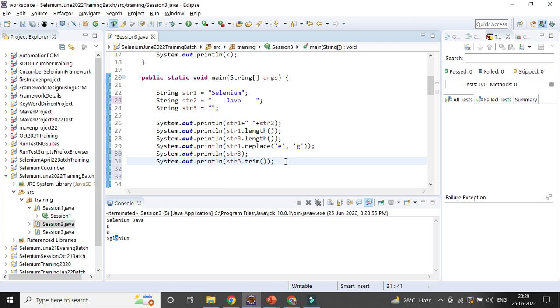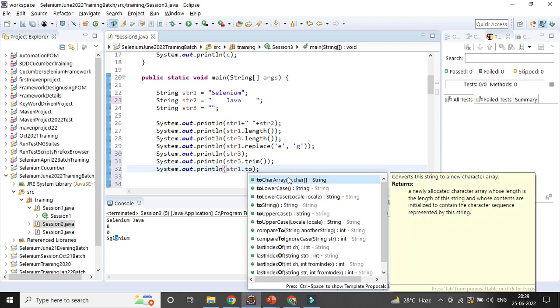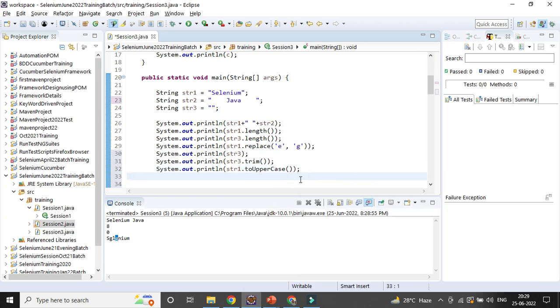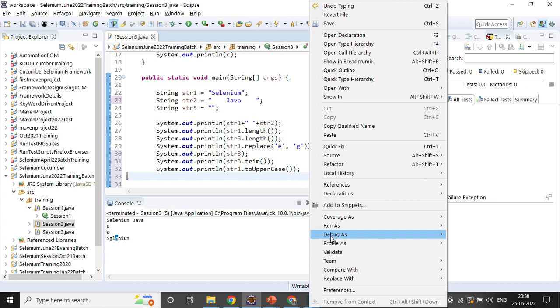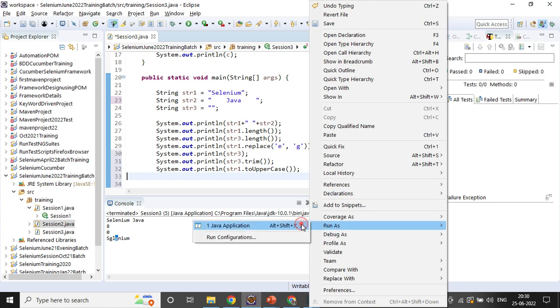That is called trim. And you can change case with string1 dot toUpperCase, so it will be all uppercase. Let's try to run my code and see what is happening here.